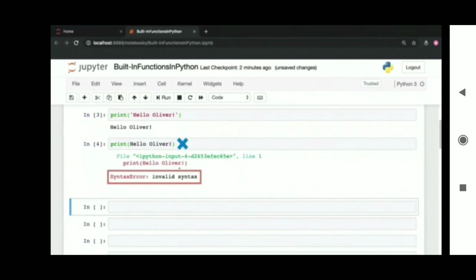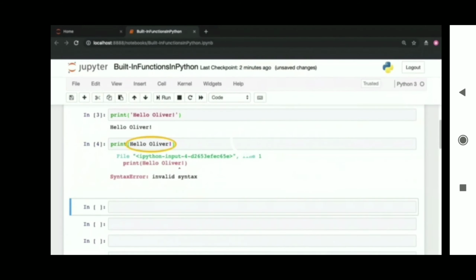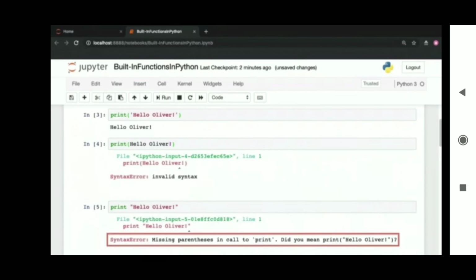Now, you cannot work with strings without the quotes. Let's say I were to invoke the print function and pass in hello Oliver without the enclosing single or double quotes. This is an error, and Python will tell us that this is invalid syntax. Syntax basically refers to the structure of commands that Python understands. You are working with Python 3. Always use the brackets with the print function to print stuff out to the screen.